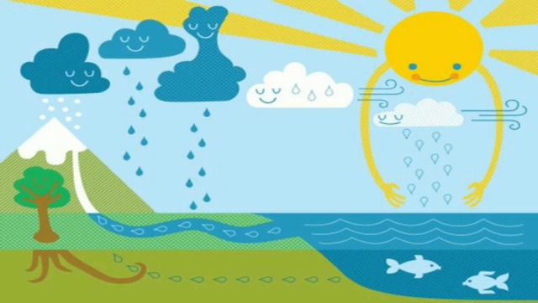Different cycles are there in our environment which come together and form an environmental balance. Living things get a continuous supply of water because of the water cycle. Living things use oxygen from the air for breathing, yes or no, and give out carbon dioxide, whereas plants need carbon dioxide and give out oxygen. So this is a process of give and take, where oxygen is given out and gets added to the air again, and this too is a cycle.